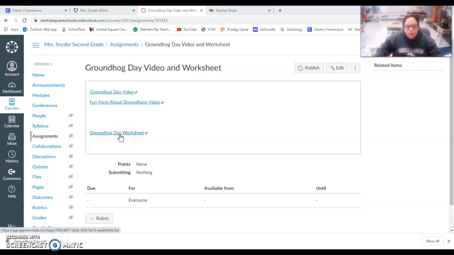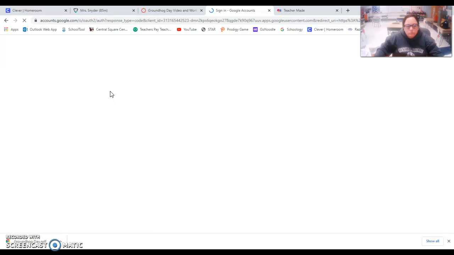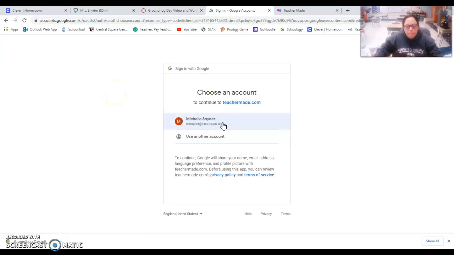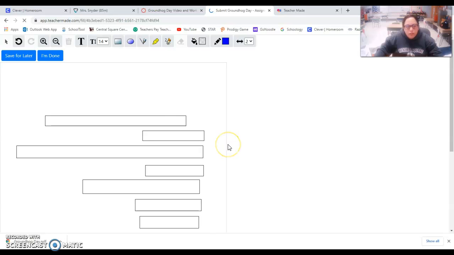So when you click on your Groundhog Day worksheet, you click on it, begin with Google, and then you click on your name, and here's your Groundhog Day worksheet.